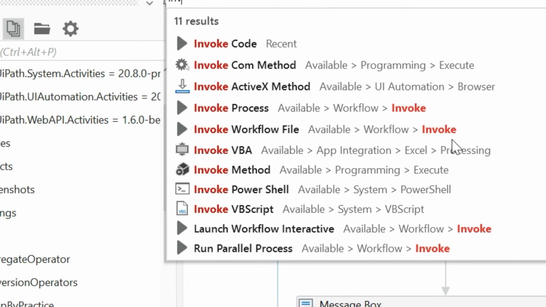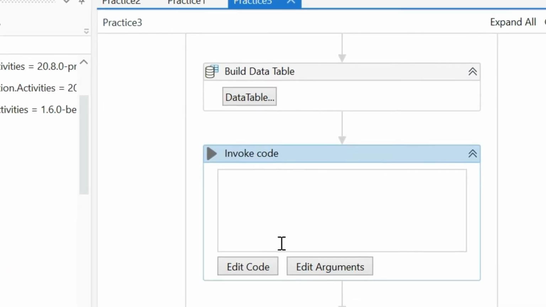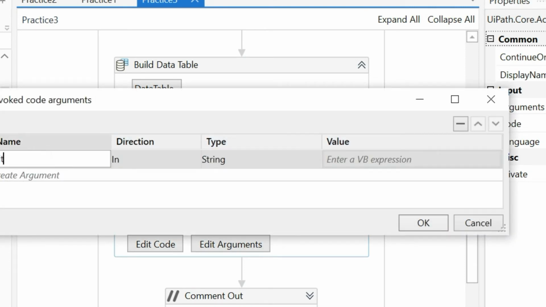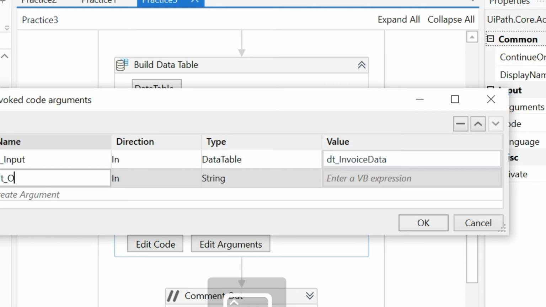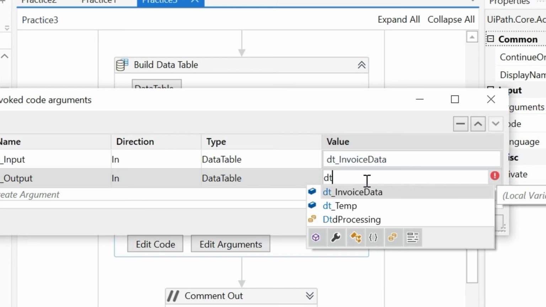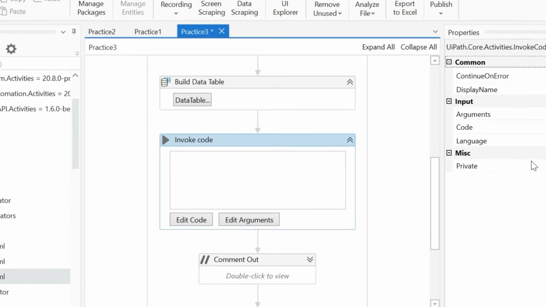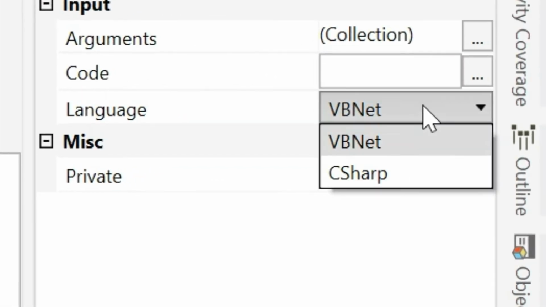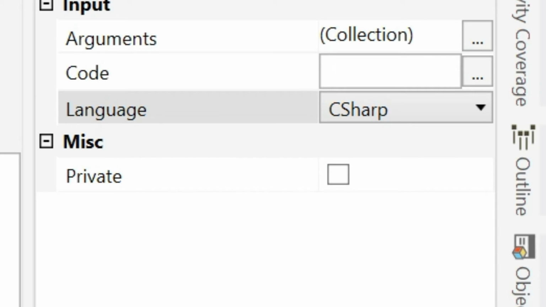I'll write Invoke Code. Arguments: dt_input is the input data table, dt invoice data. Our output data table is dt_output, dt_temp. Now you can see here you have the option to choose which language you wish to write the code in. I will select C#, edit the code,